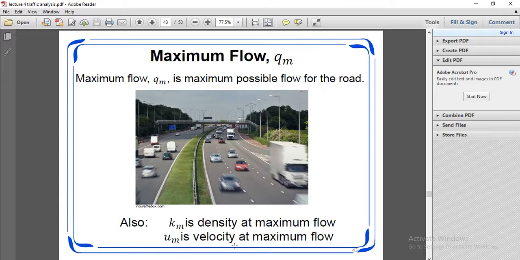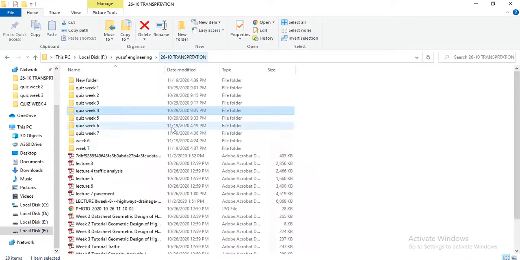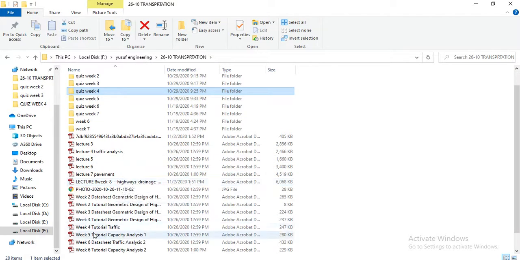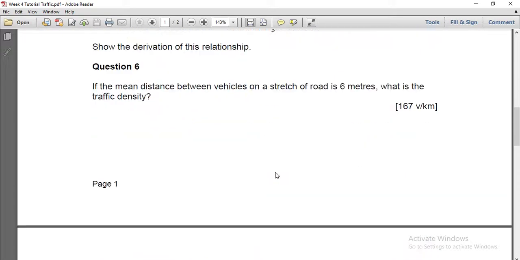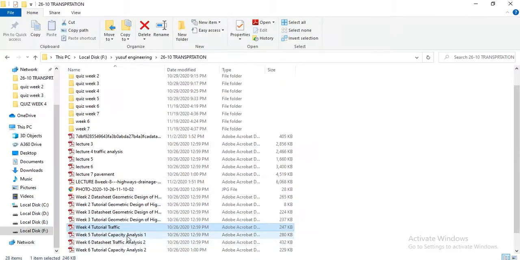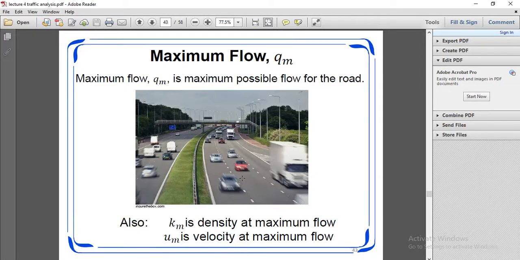We have a data sheet also, so let's check the data sheet. These are the different quantities. Km is the density at maximum flow.